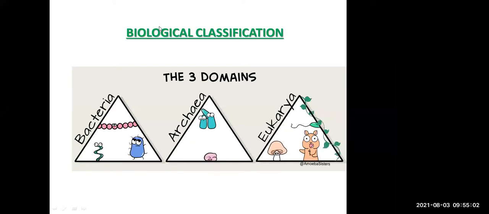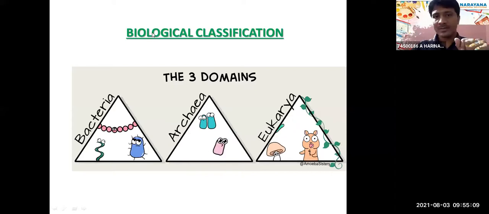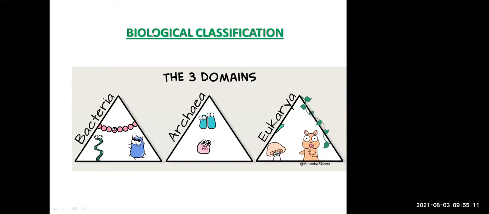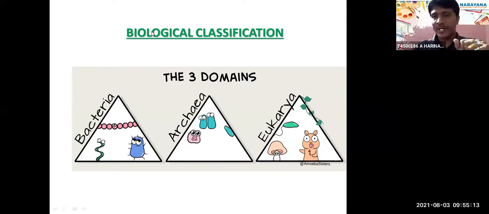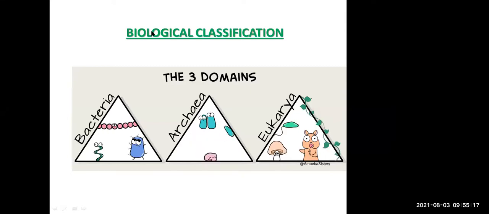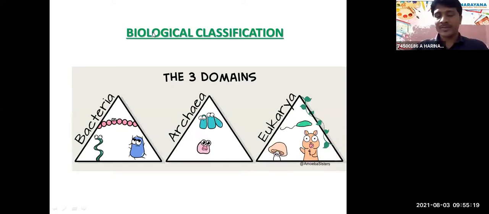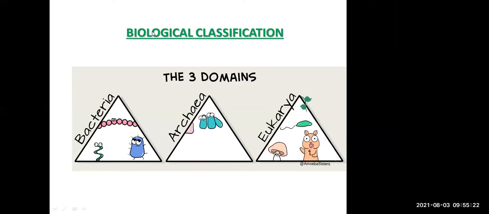Sir, I had some network issues. Can you briefly explain what you explained, sir? Which one? The three domain classification, sir. You started explaining just now. Yeah, I just started now. Yes, sir, because I had some network issues, I was not able to hear.